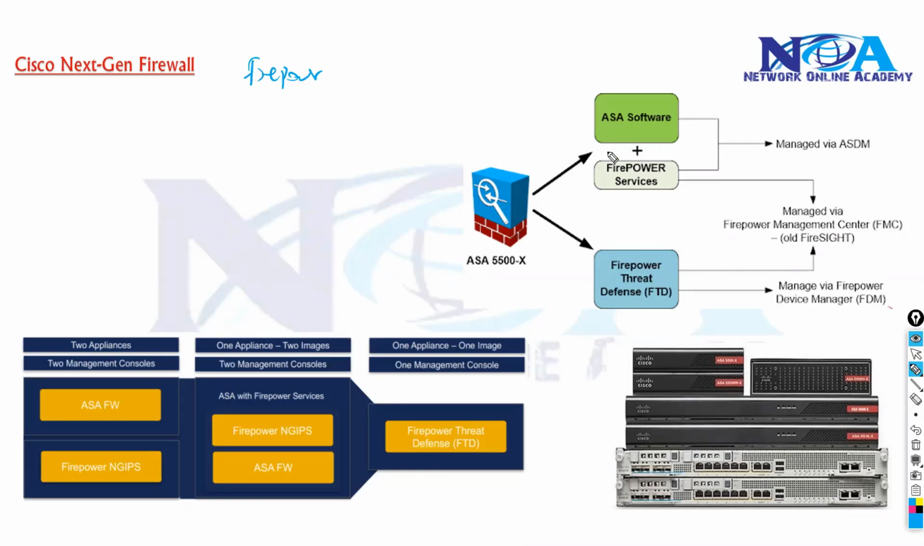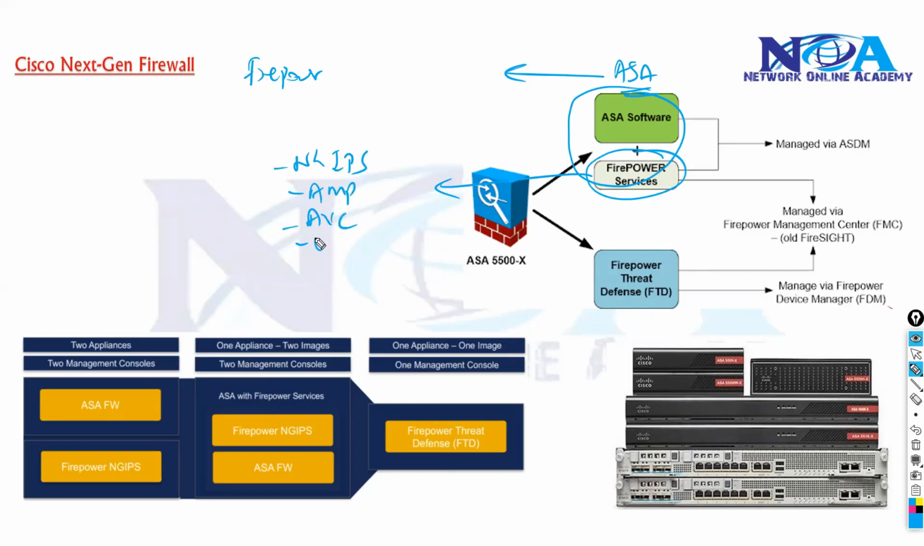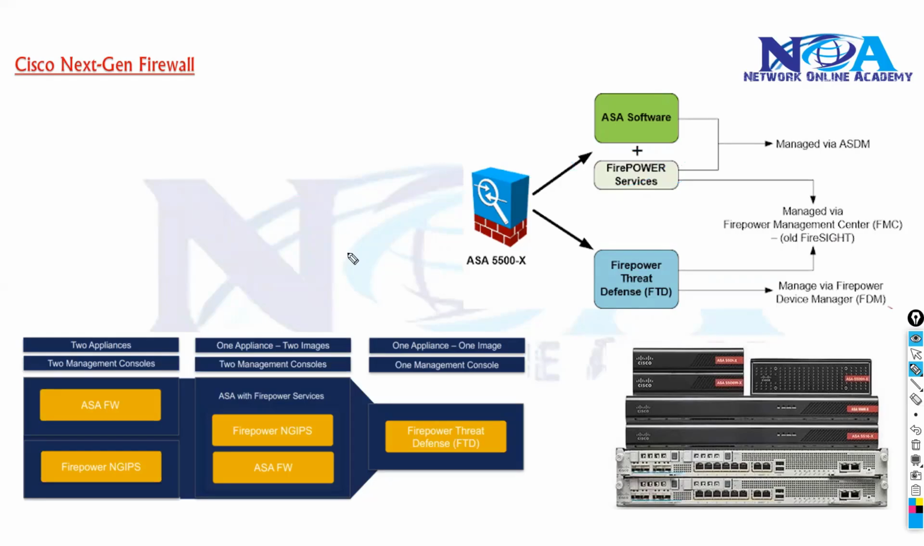So Cisco combines the ASA. Now Cisco has an ASA as well. You can have your normal standard firewall features inside the ASA, and you can combine your ASA with the FirePower services, which are the next generation features, which support next generation IPS, advanced malware protection, application visibility and control, URL filtering, and application filtering. These features can all be combined.